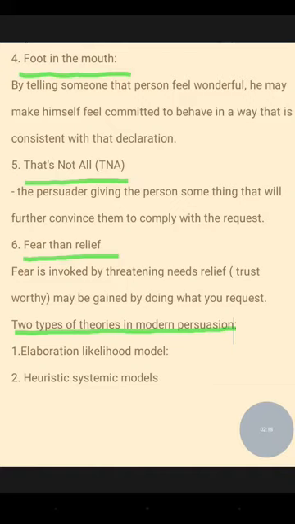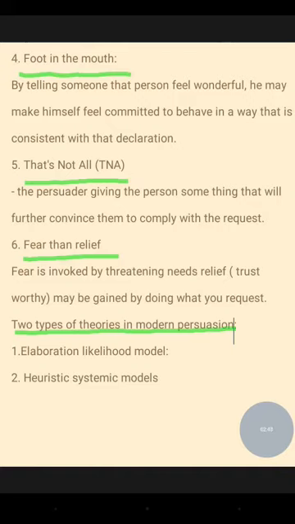By telling someone that they feel wonderful, he may make himself behave in a way that is consistent with that declaration. So the fifth one is that's not all. That is TNA. Here the persuader gives the person something that will further convince them to comply with the request.